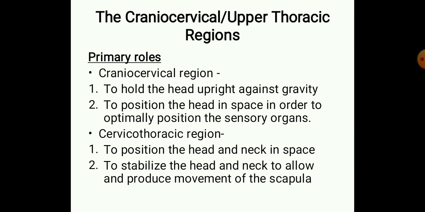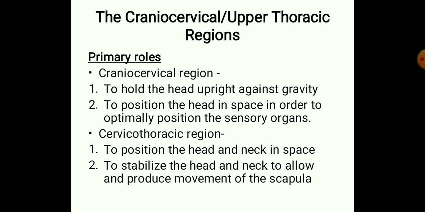So whenever we are looking for any sensory stimuli, the head has to be moved freely in space. The free movement of the head in space, in a normal situation, is mainly done by the muscles which surround the neck and the head region. So this is the second function in the craniocervical region.